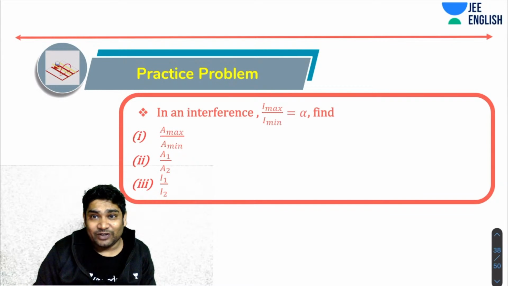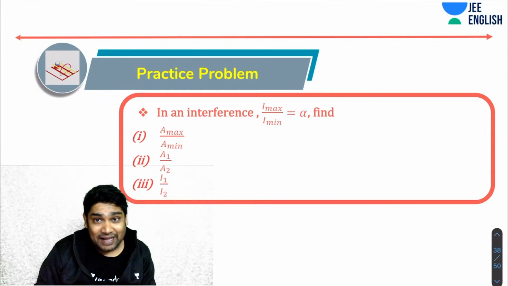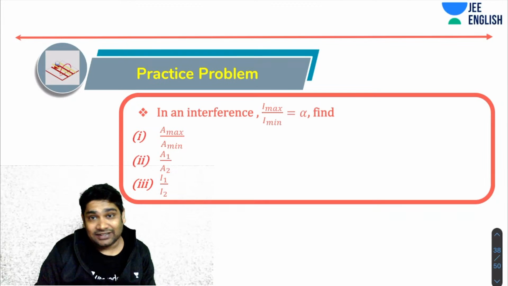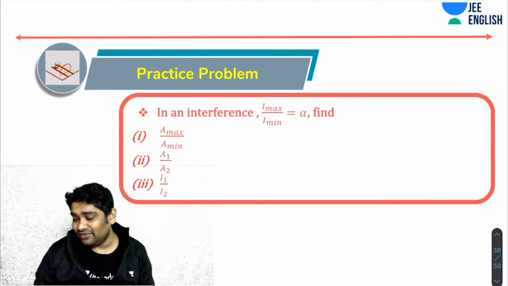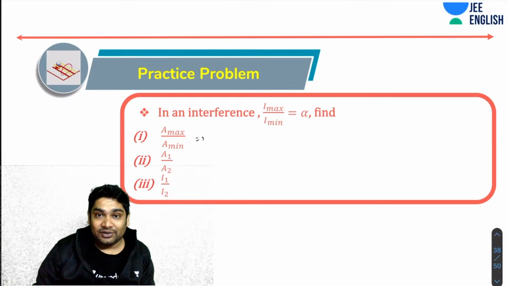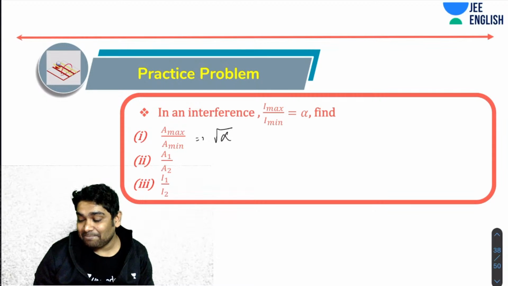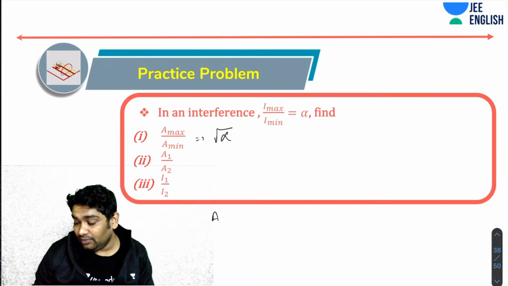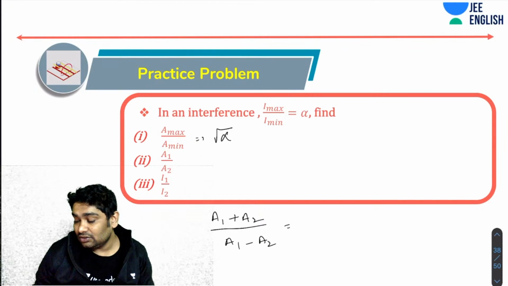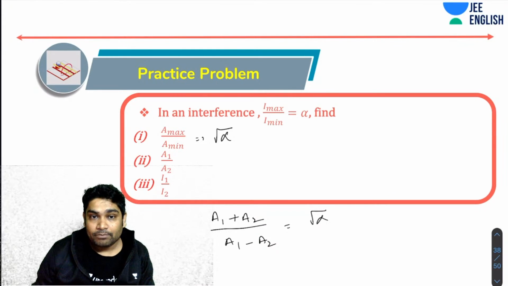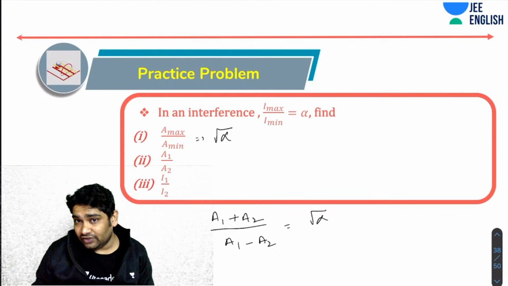So again, it's the other way around now. If A max is to A min is alpha, find the A max is to A min. I max is to I min has been given to you. So this is very simple. We just did it. So all you need to do is root of I max. This will be root alpha. As simple as that. Now, if you know this, then you also know this is A1 plus A2 or A1 minus A2 equals root of alpha.